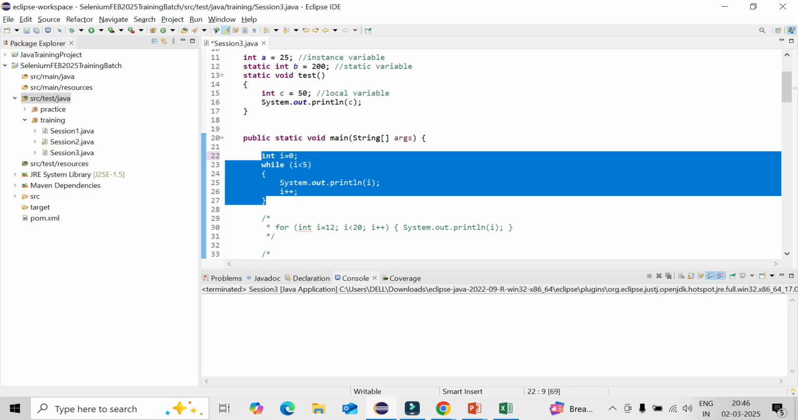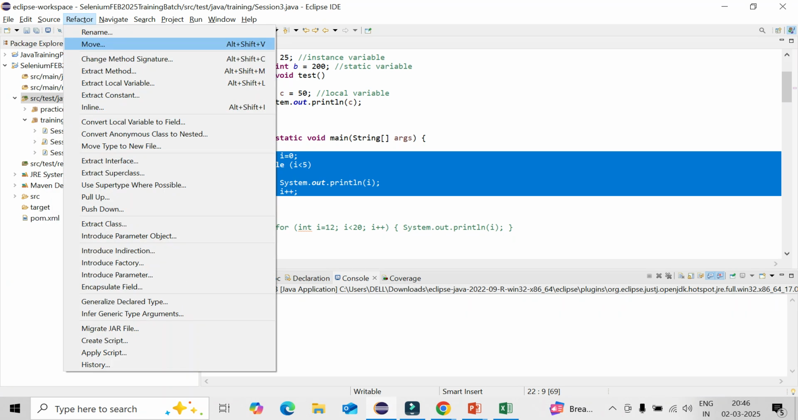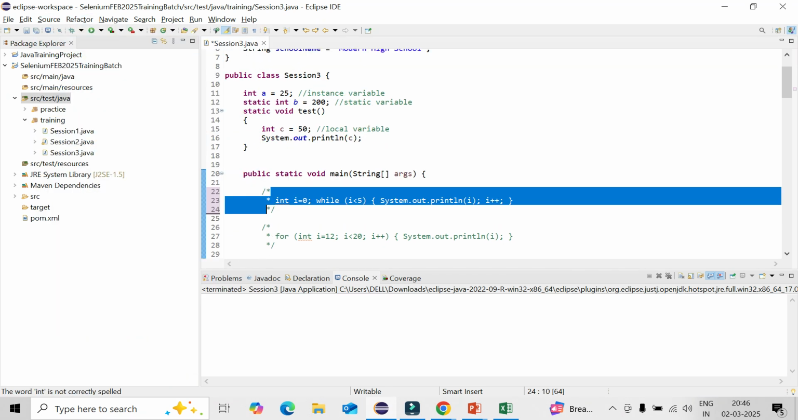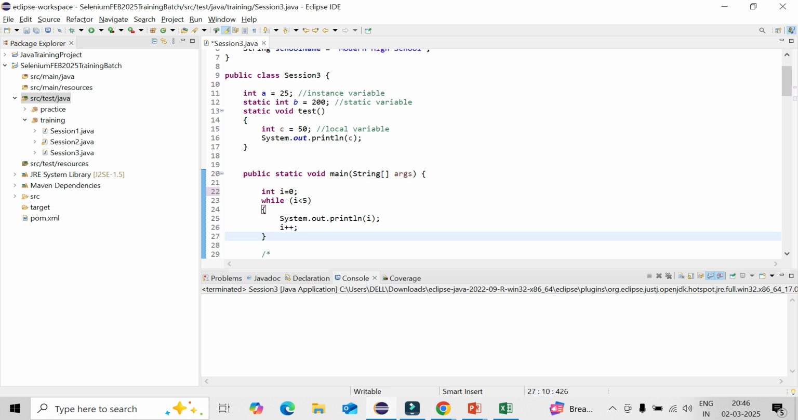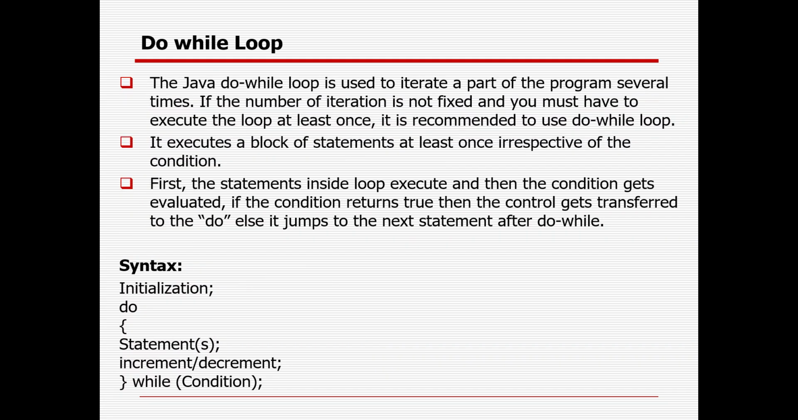And the do while loop is mostly similar, but in case your condition is still not matching, it will still work. At least it will print one thing. Okay. So the Java do while loop is used to iterate a part of the program several times. If the number of iterations is not fixed and the user must want to execute the loop at least once, it is recommended to use the do while loop. It executes a block of statements at least once irrespective of the condition.